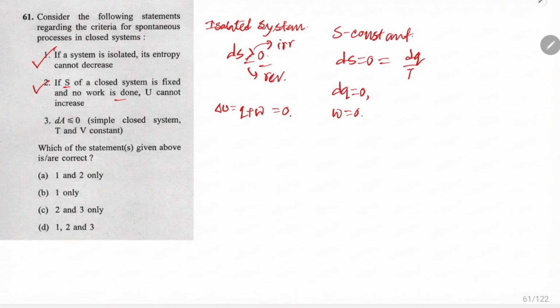If dA is less than 0, simple closed system, T and V constant. So constant temperature and volume. From the Maxwell relations, we know that A, the Helmholtz energy, at constant volume and temperature, is less than 0. This is a correct answer. So the correct answer will be D, 1, 2, 3.